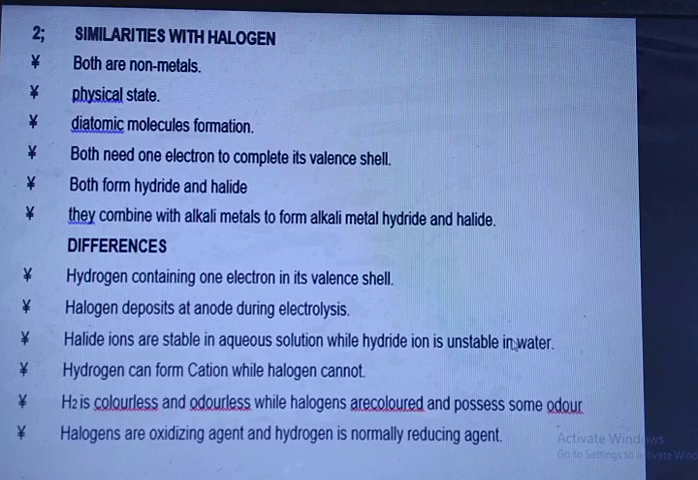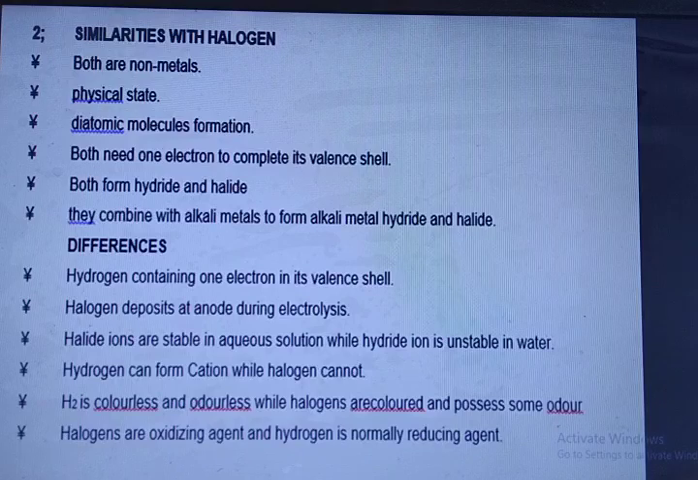Similarities with halogens. Both are nonmetals, with similar physical state and diatomic molecule formation. Both need one electron to complete their valence shell. Both form hydrides and halides. They combine with alkali metals to form alkali metal hydrides and halides.